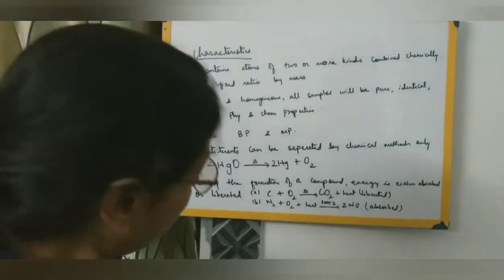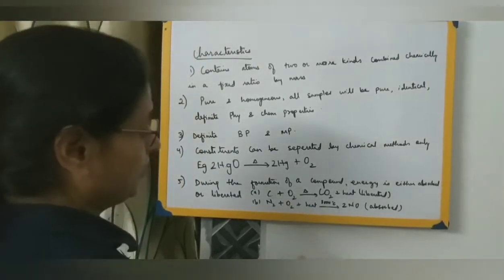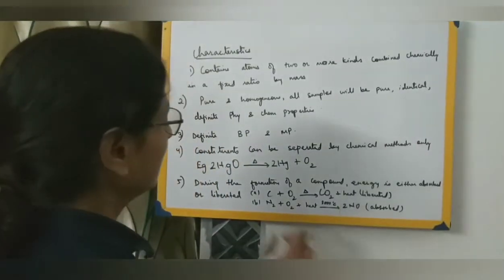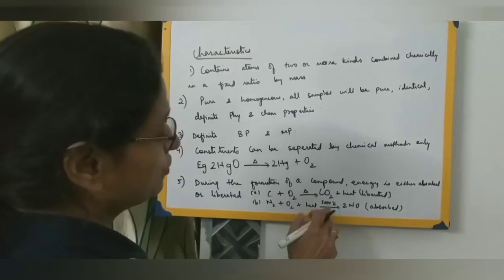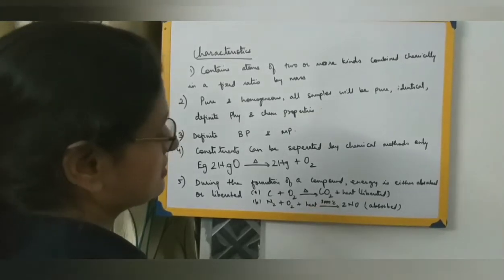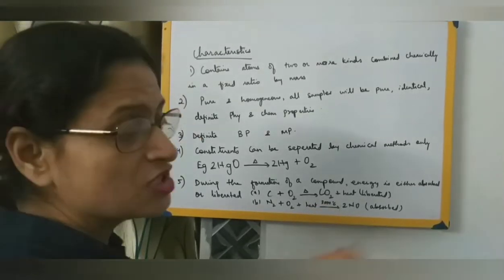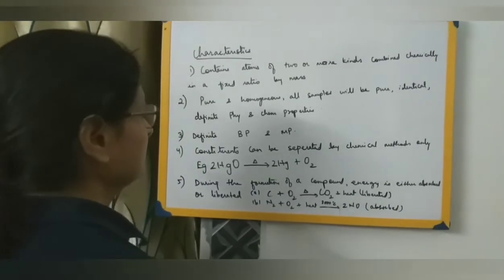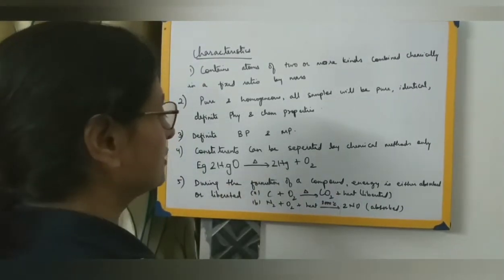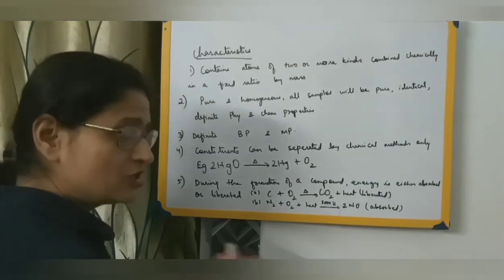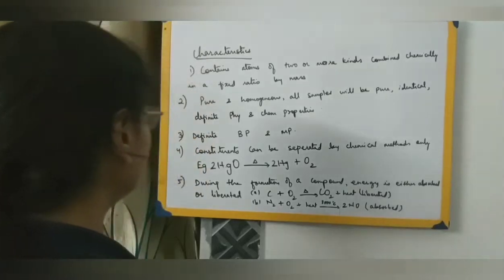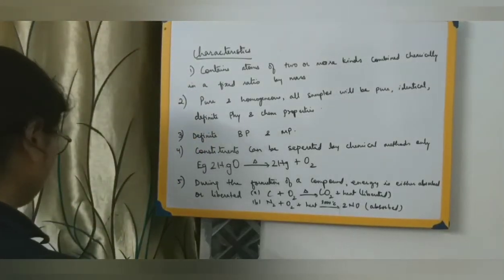We are also providing some heat energy, but after the combination takes place, heat energy is given out. In this other case, we are heating it to a high temperature, 3000 degrees Celsius, and heat energy is absorbed. So during the formation of a compound, energy, which can be in any form, here we have taken heat energy, is either absorbed or liberated.